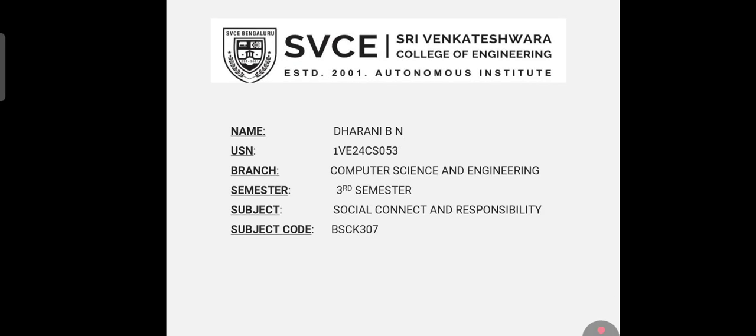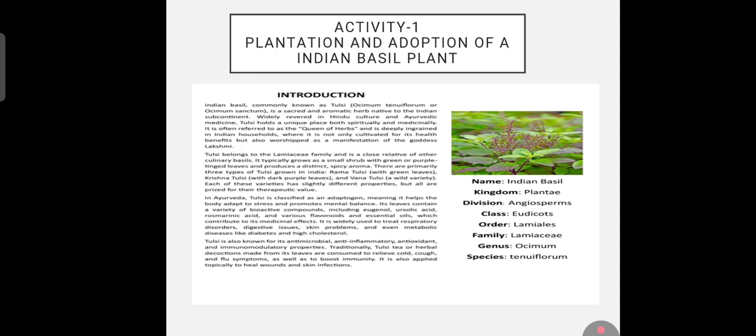My branch is Computer Science and Engineering, and today I am going to explain the subject about social connectivity and responsibility. I have five activities, and the first activity is plantation and adoption of Indian basil plant. First, I am going to explain the introduction.